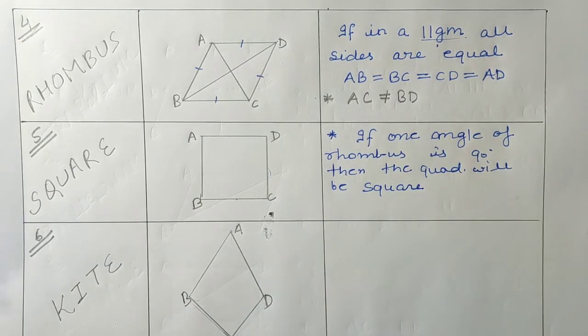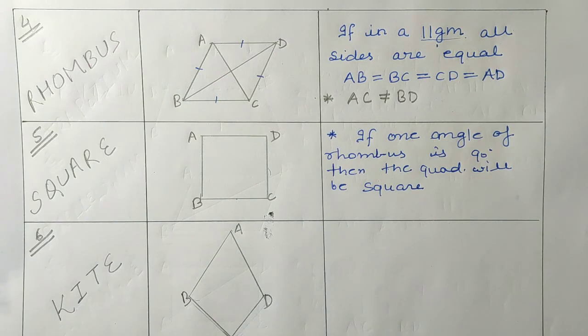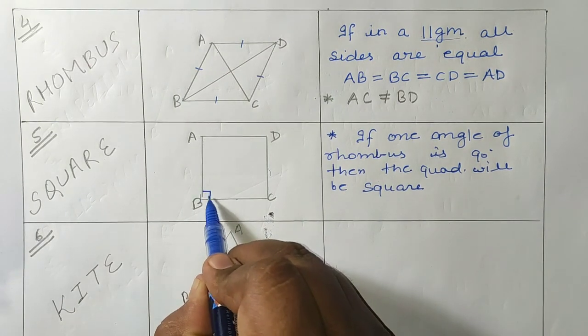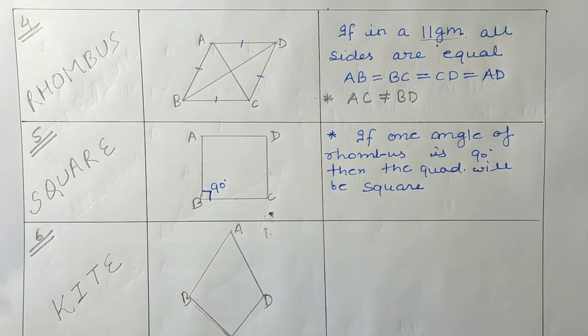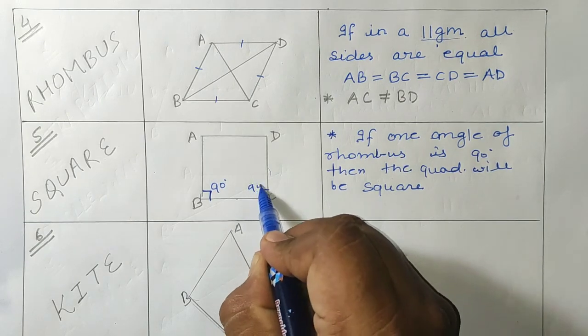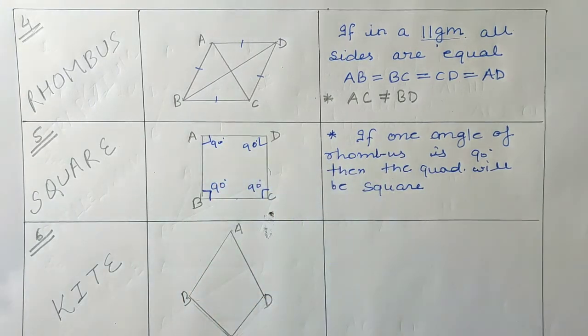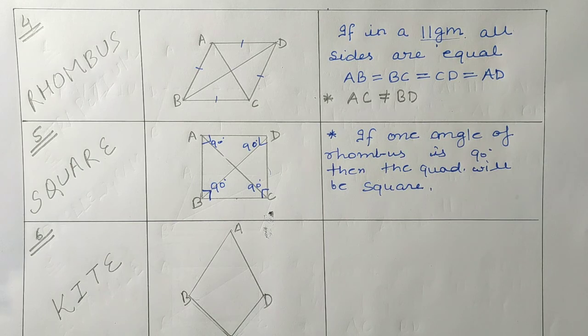Okay students. As we all know, in a rhombus all the sides are equal, but if one more property is there, that one angle of the rhombus is 90 degrees, then automatically all its angles will be 90 degrees. So in a square all the angles are 90 degrees. When defining a square on the basis of a rhombus, we say that if one angle of a rhombus is 90 degrees, then that rhombus is a square.